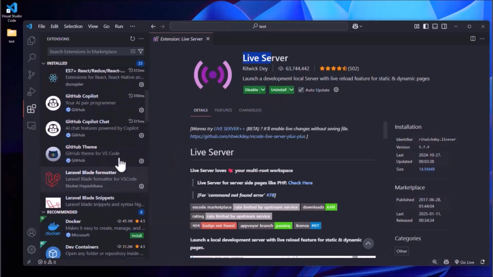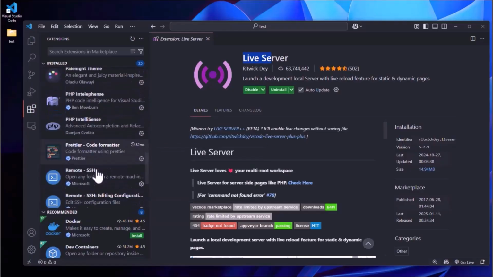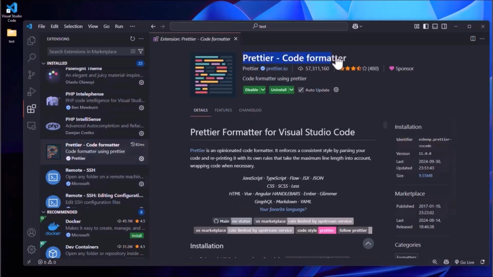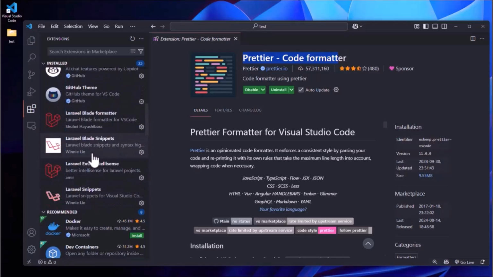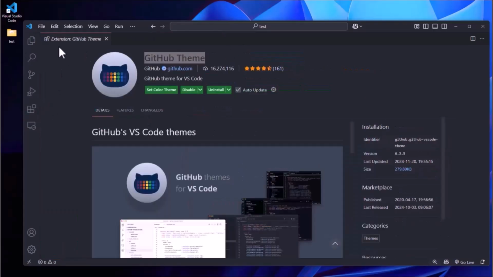And the next one is Prettier. Where is it? It's here, Prettier. It helps you to write cleaner code, and it is a very useful tool. And this one is not necessary, but you can install GitHub theme. It makes your code color exactly like mine. You can install it if you like. It is not necessary. So that's it.